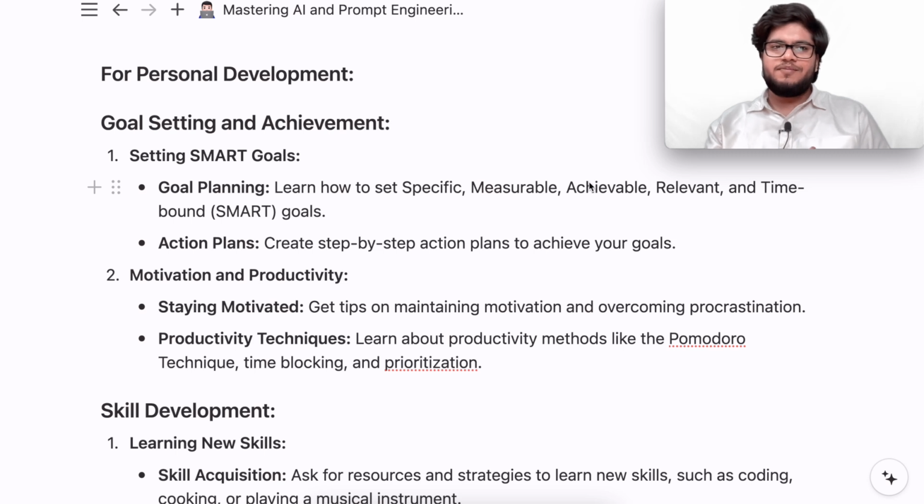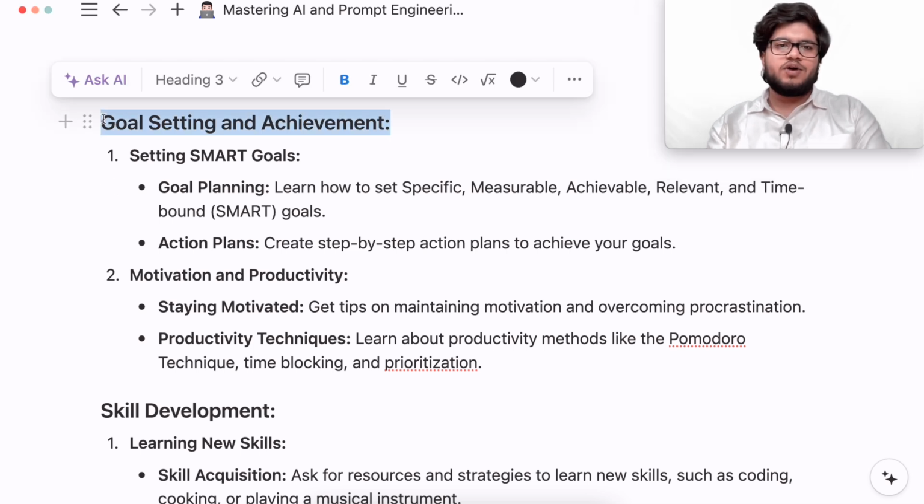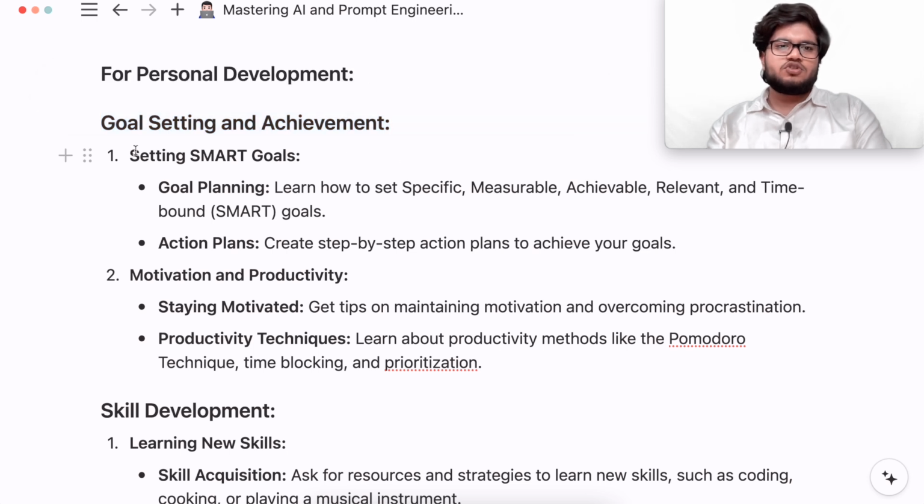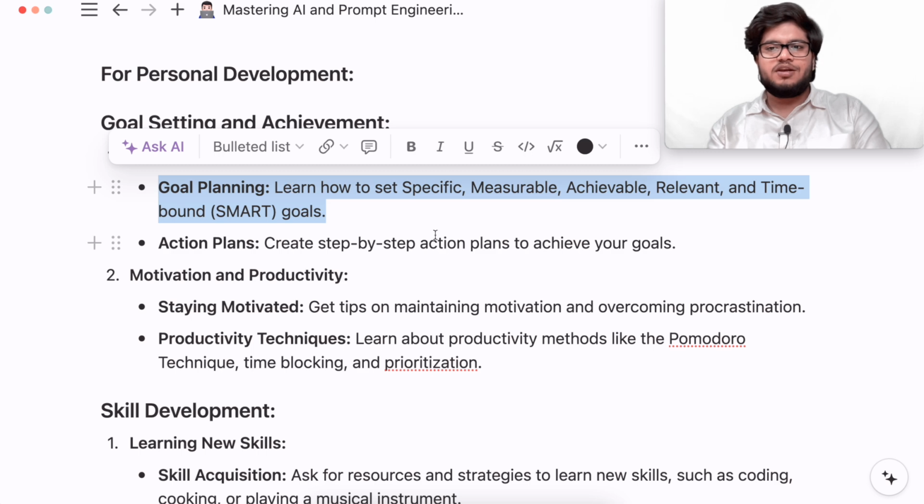In this lecture, we'll be learning how you can use ChatGPT for personal development. So, personal development includes a lot of things. For example, you have to do goal setting and you have to achieve something. So, setting SMART goals. Learn how to set specific, measurable, achievable, relevant, and time-bound SMART goals.